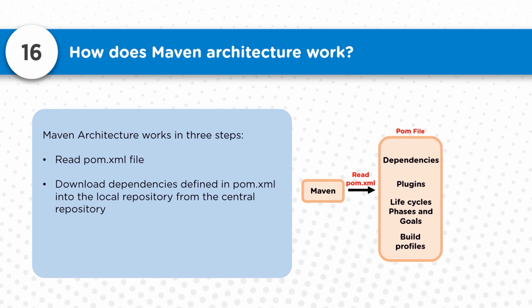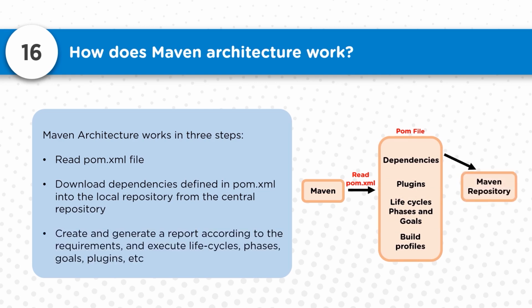Once that is done, it will generate the reports according to the life cycles you have configured, whether it's clean, install, site, deploy, package, or whatever life cycle you want to trigger. Corresponding to that, the build or a specific task will be performed. So these are the 3 steps in which the overall build or execution of the pom.xml file really happens.